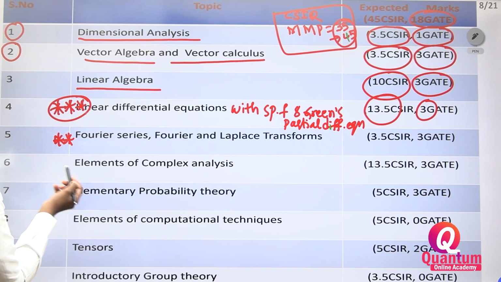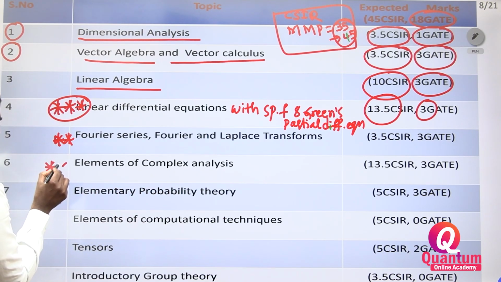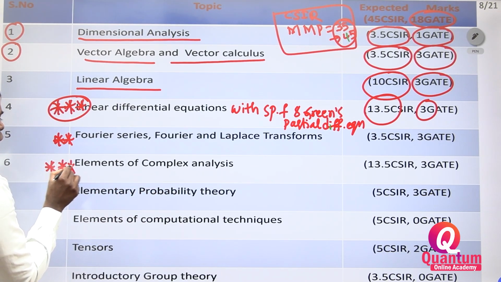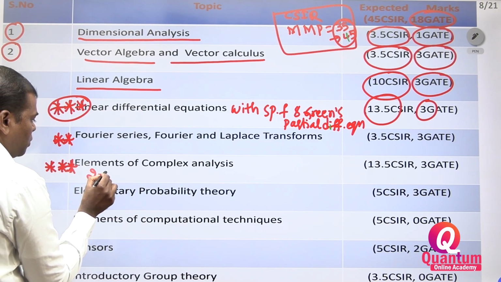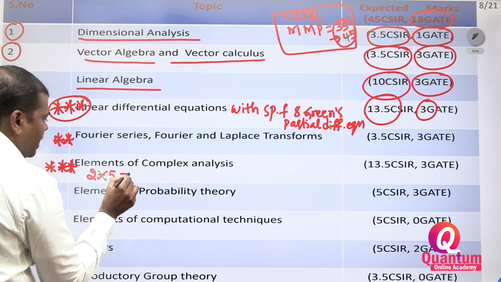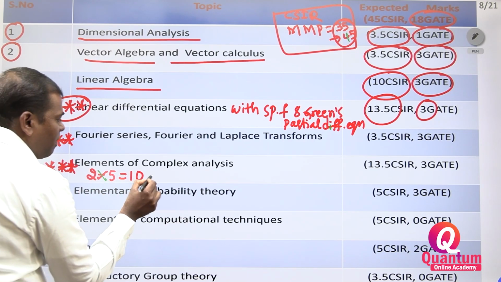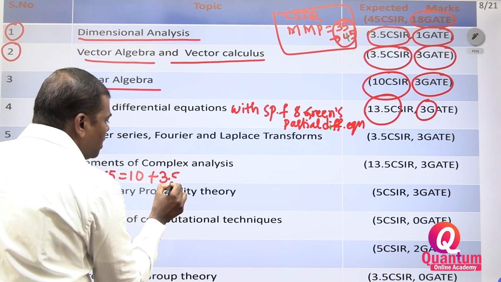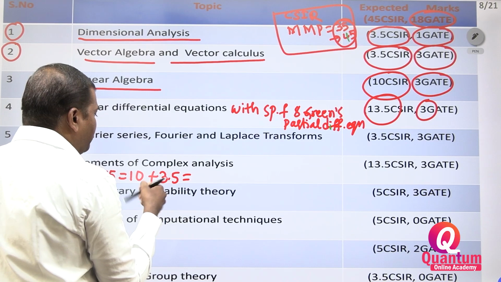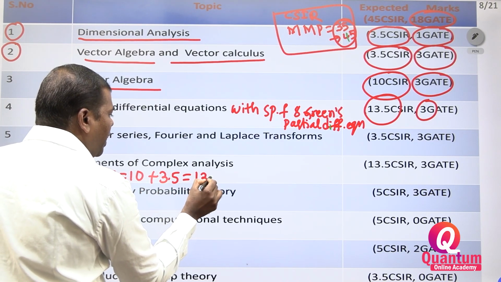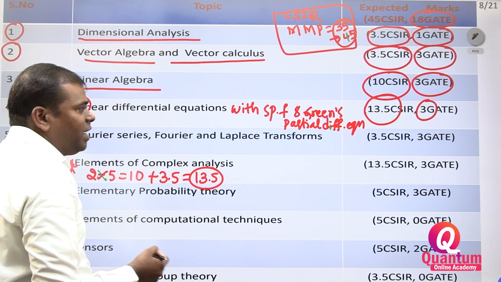Next, elements of complex analysis. This is very, very important for CSIR and GATE. You will get two long 5-mark questions, that is 10 marks, plus one 3.5-mark question. Sometimes you may get four, so around 13.5 marks you may get.